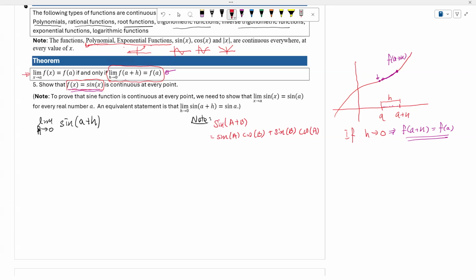So now we could use this to rewrite sine of a plus h. It will be sine of a cosine of h plus sine of h cosine of a.